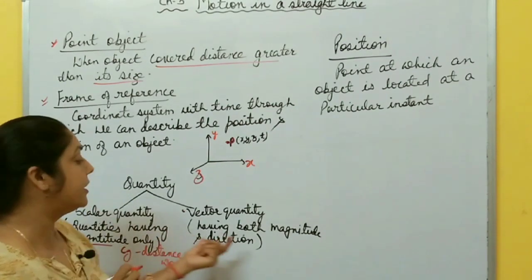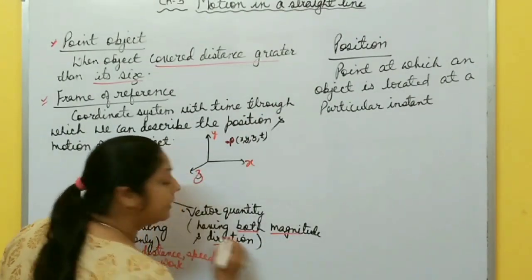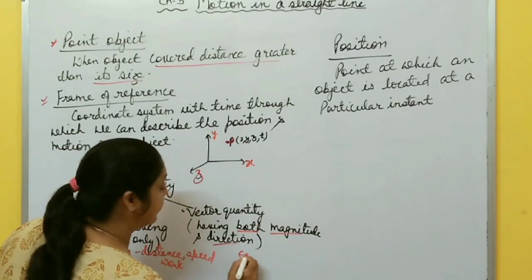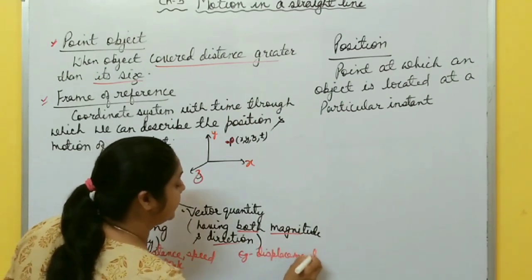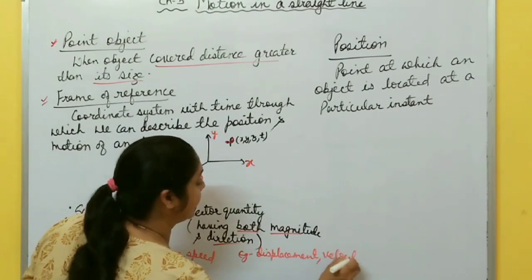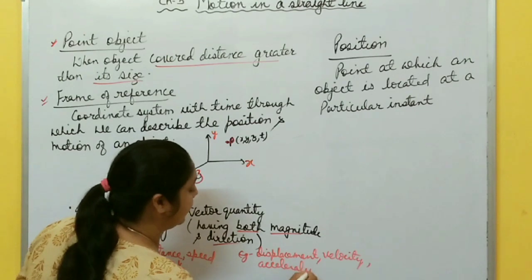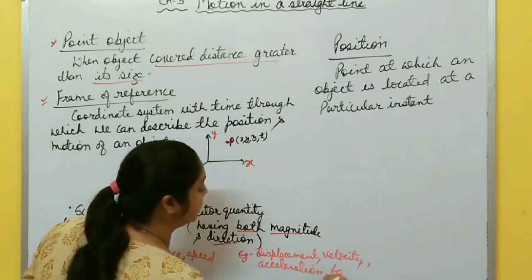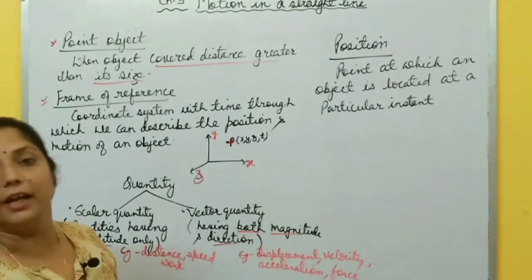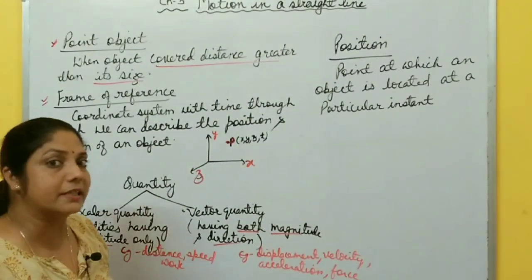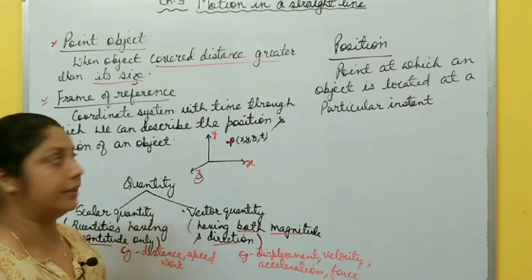Vector quantities are those quantities having both magnitude and direction, for example displacement, velocity, acceleration, force, right? These quantities have both magnitude and direction. So when we discuss different terms related to motion, we also discuss whether those quantities are scalar or vector, right?